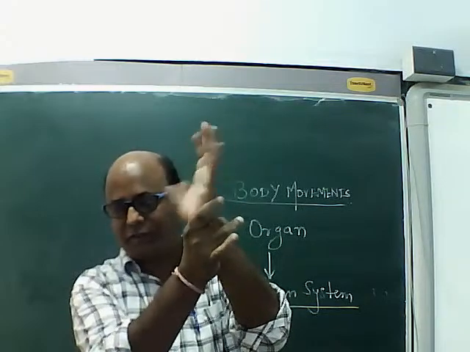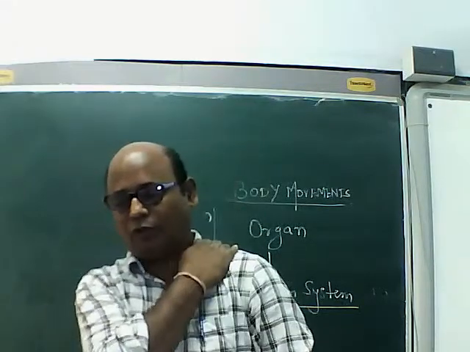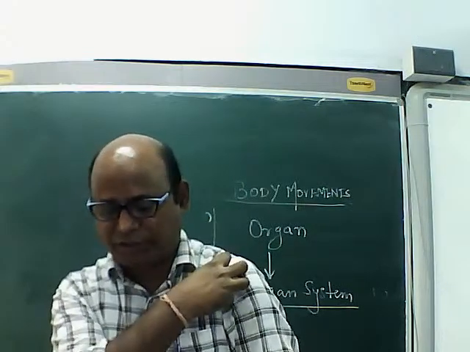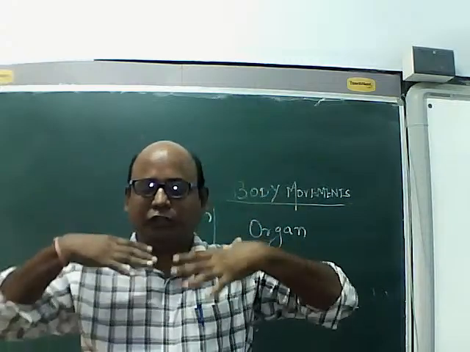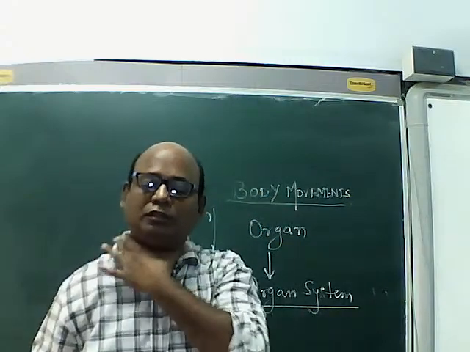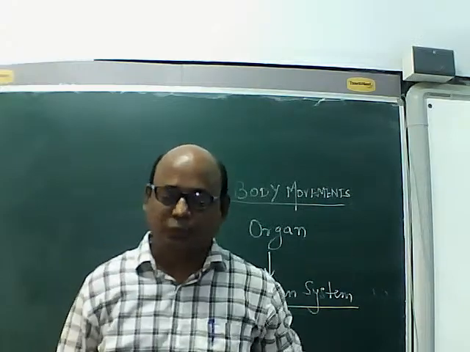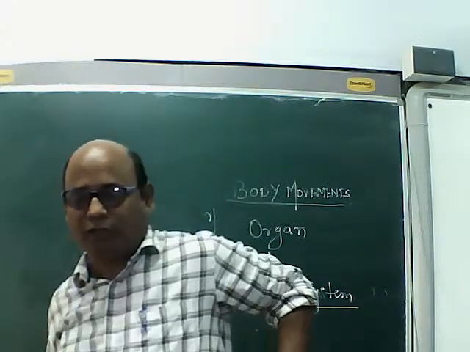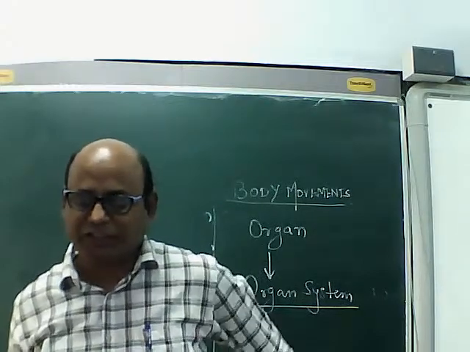This is a joint. This entire arm is joined to my body at this position. This is a joint. This is my head, it is joined to the body. This is a joint. Okay. So legs, they are joined to my body at this location, that is a joint.